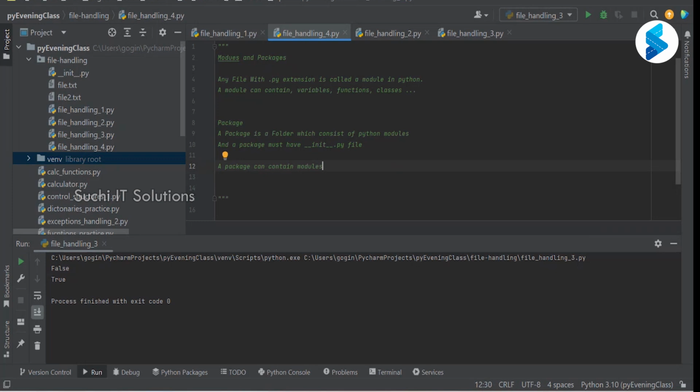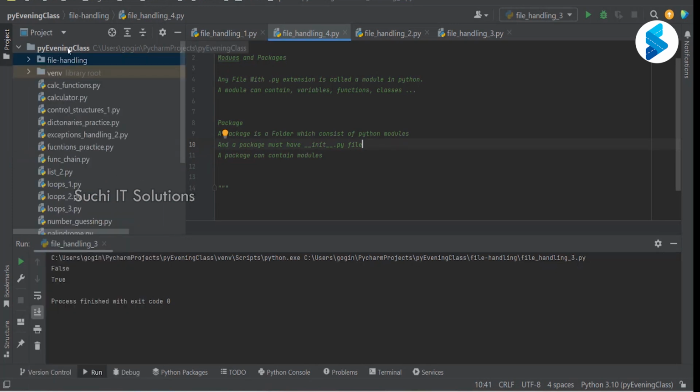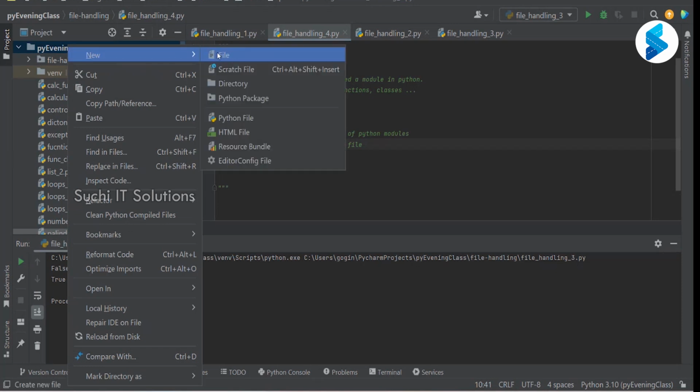Right. So what is the difference between a directory or a folder and a package? So there is a normal directory. I'll show things to you here. I'm going to create a new directory.